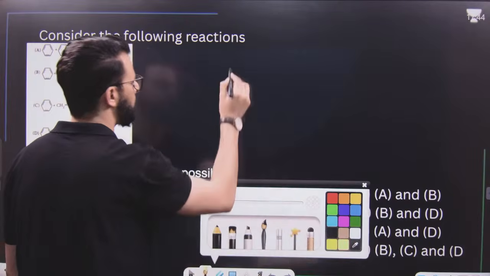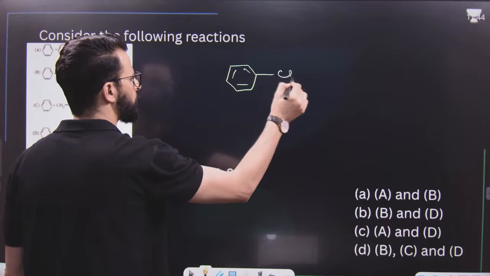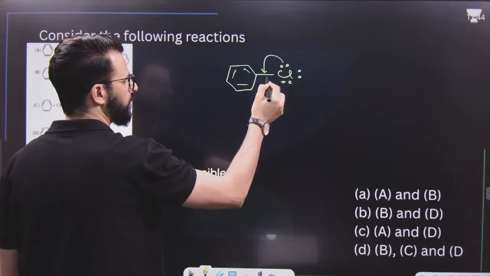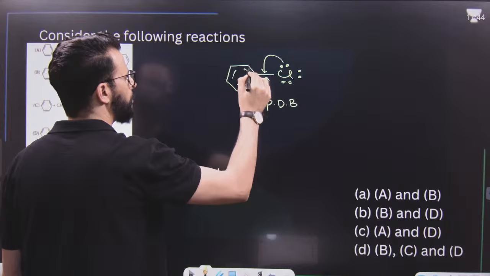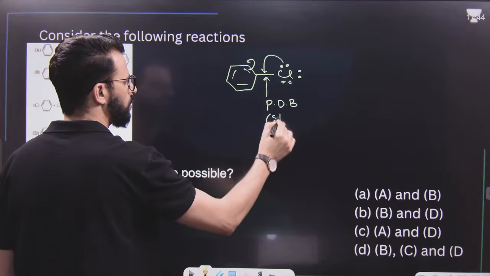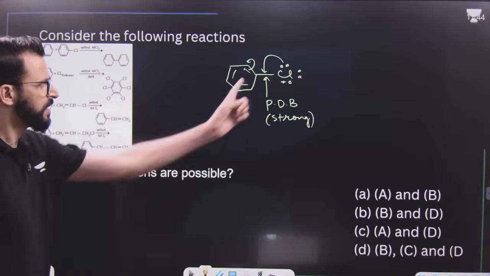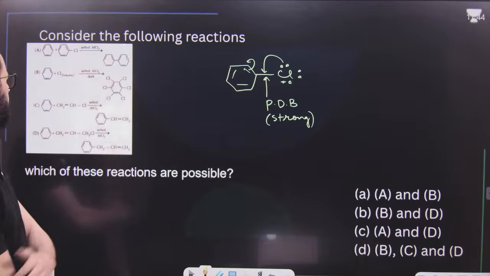Have a look. It is chlorobenzene, first one. And we know in case of chlorobenzene, this bond is difficult to break, because it has partial double bond character. Because of resonance, this bond is strong. As this bond is strong due to partial double bond character as a result of resonance, this C-X bond is difficult to break. That means this cannot be formed.